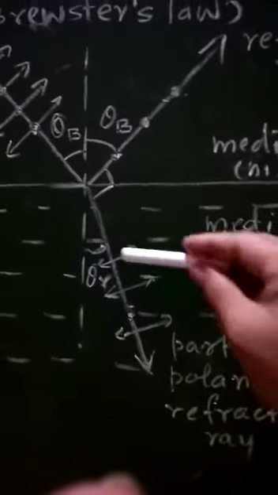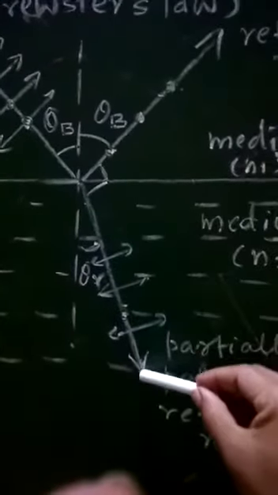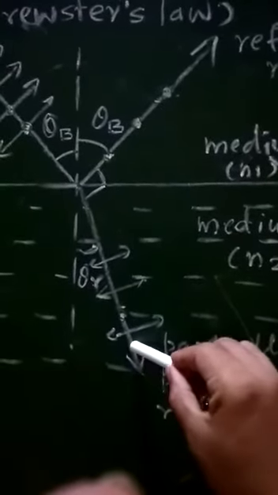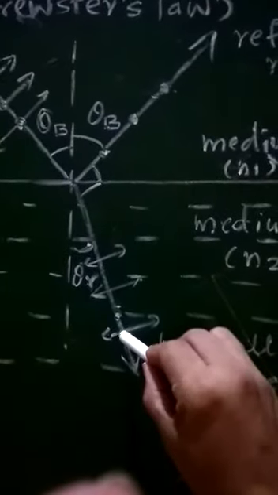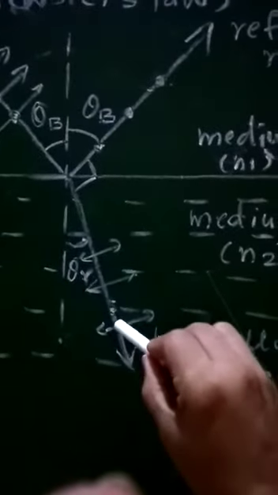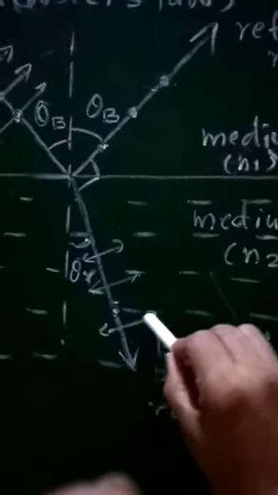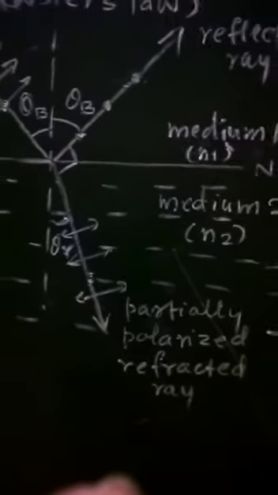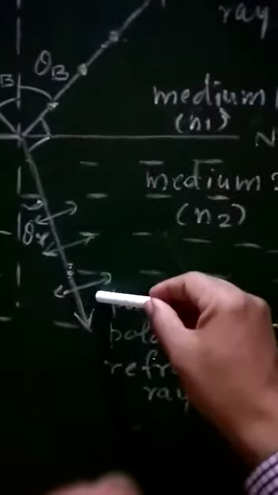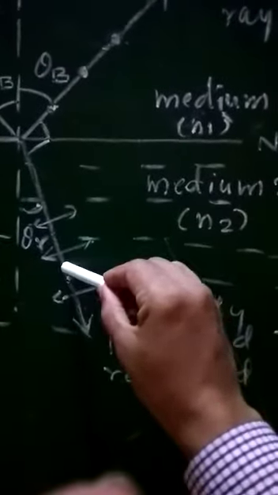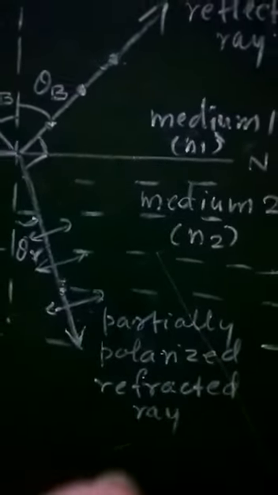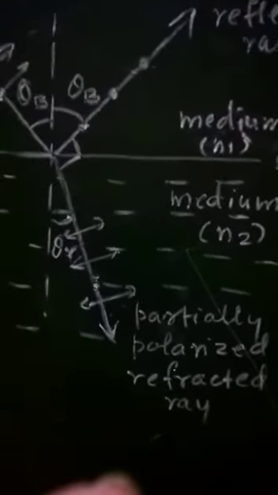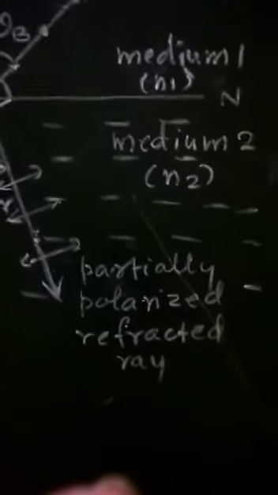On the other hand, the refracted ray will contain both parallel as well as perpendicular components, but the magnitudes of these parallel and perpendicular components will not be the same. Therefore, as the refracted ray contains both parallel as well as perpendicular vibrations, that refracted ray is partially polarized.